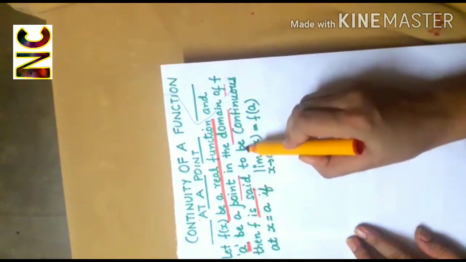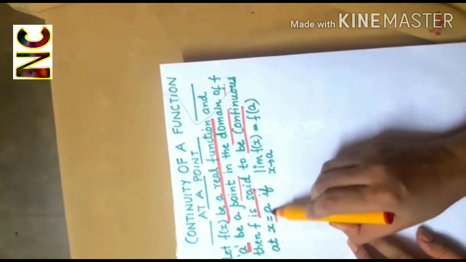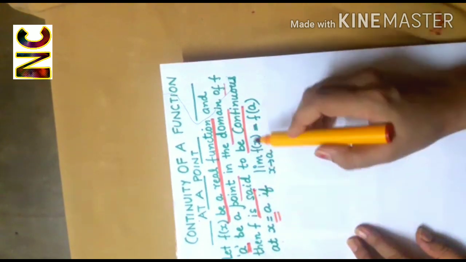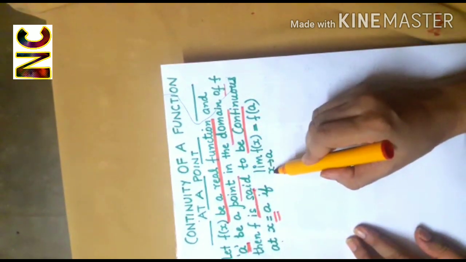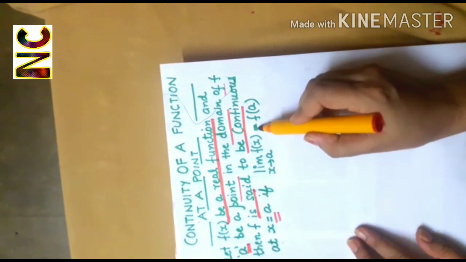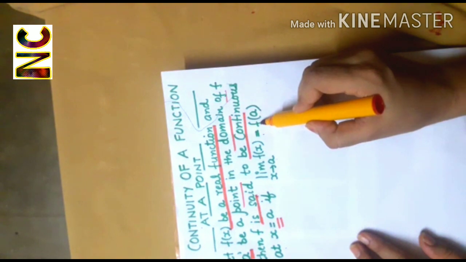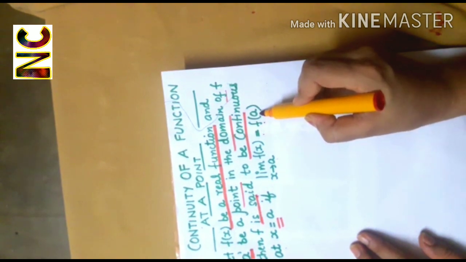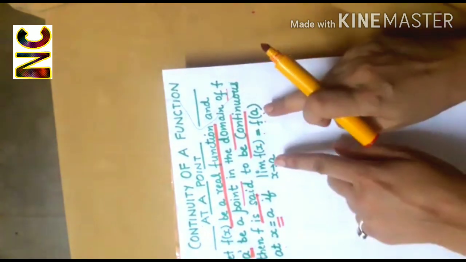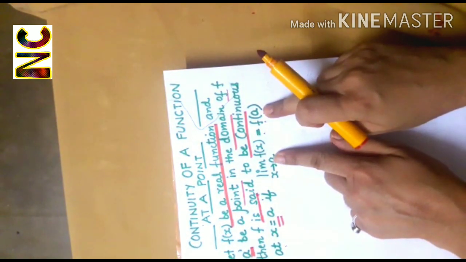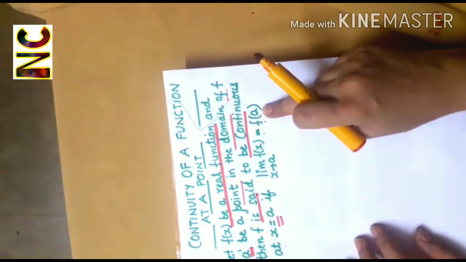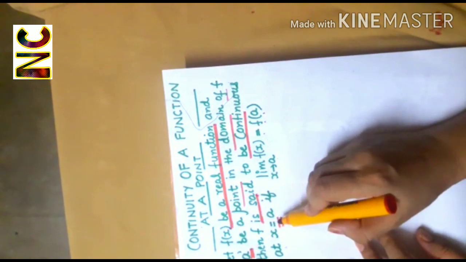Then f is said to be continuous at x equal to a if limit f(x) as x approaches a is equal to f(a), that is value of the function at the point a. If this holds, then we say that function is continuous at the point a.